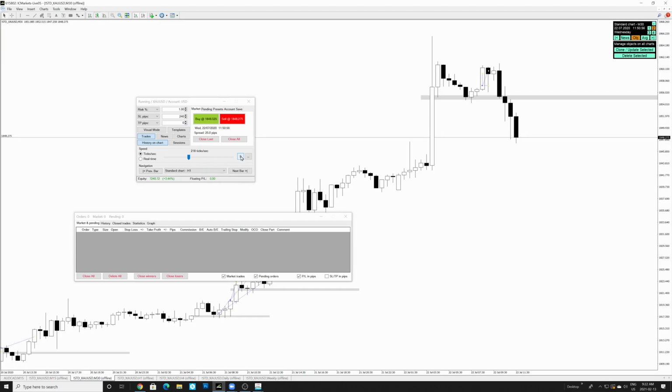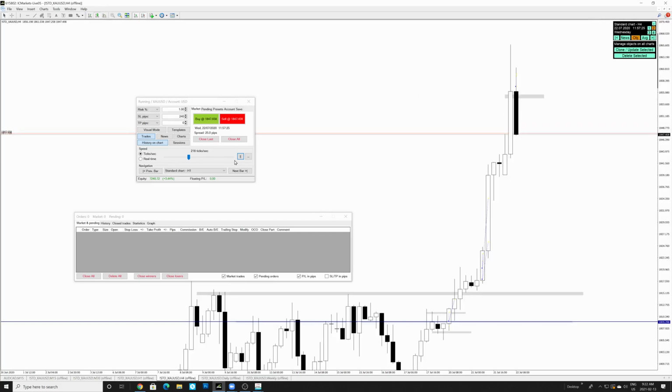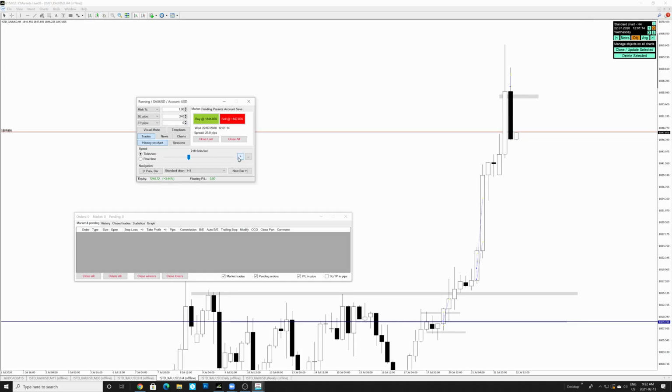So we're slowly moving into the 4-hour candle. This 4-hour candle is going to come to a close, and then we're going to see whether we can maybe take another trade here based on the 4-hour or not. So perfect, the 4-hour candle has closed over here, and we can see how it closed. It closed with no wick on the bottom, and as it's closing with no wick on the bottom, there's no telling whether the next 4-hour candle is going to continue moving bearish or bullish. So at this point, we kind of have to wait and see what's going to happen.